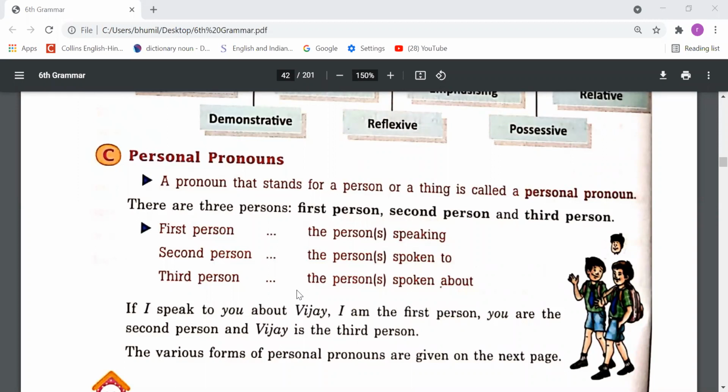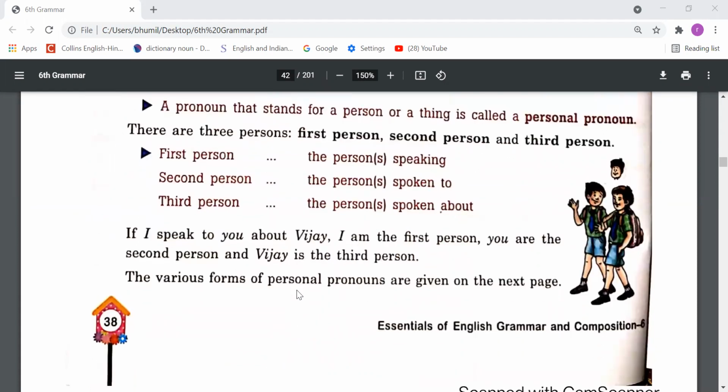If our pronouns are used for the listener, meaning the one to whom we speak, those pronouns are called second person pronouns. If our pronouns are used for the one about whom we are talking, or we can say apart from first person and second person, the rest of the persons are third person. So those pronouns are called third person, right?